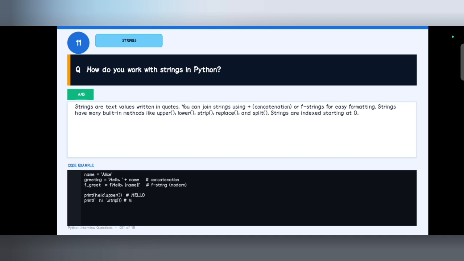That is concatenation, and we can use f-strings, which is adding f before the string. If we want to print it, we give f inside the print, followed by the message or string.